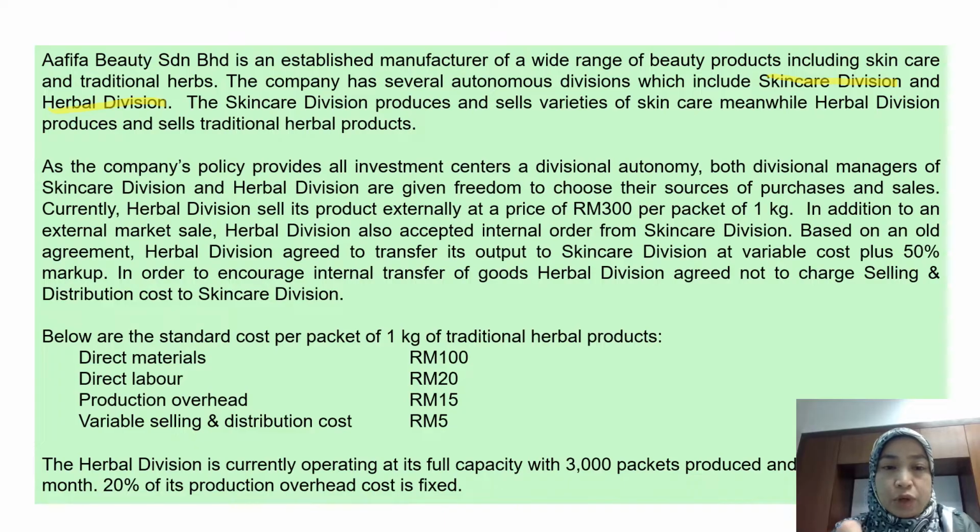As the company's policy provides all investment centers divisional autonomy, both divisional managers of skincare division and herbal division are given freedom to choose their sources of purchase and sales. Currently, herbal division sells its product externally at a price of 300 per packet of 1 kilogram. That means one packet consists of 1 kilogram, and they sell to external customers at 300 per packet.